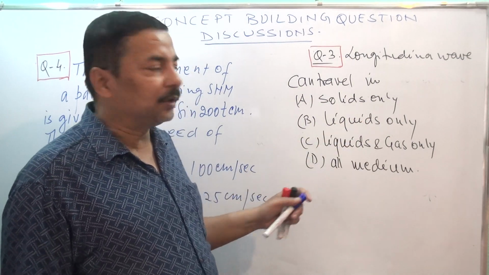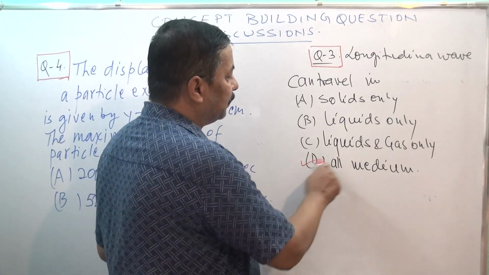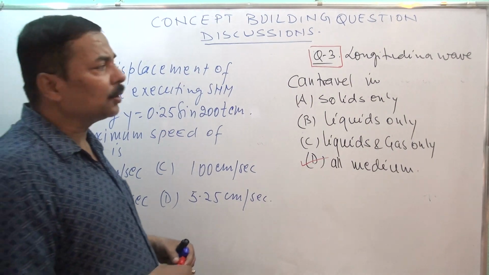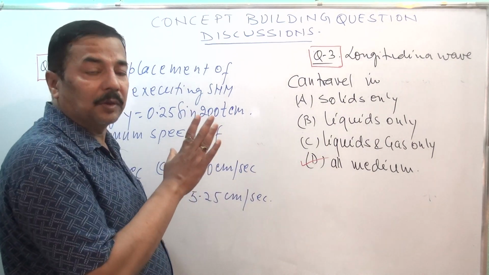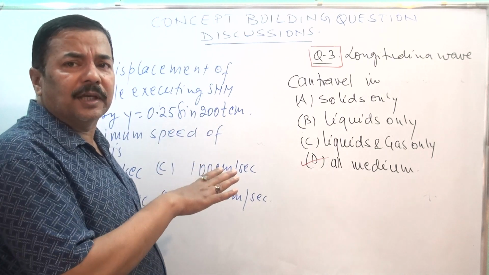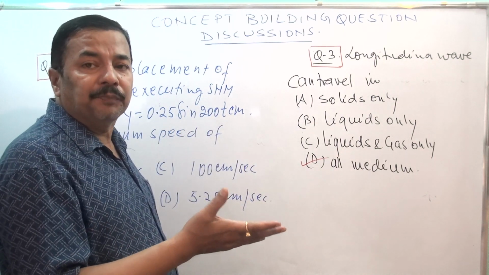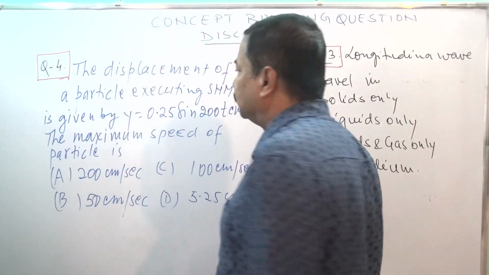As I told you in the theory, it can travel in all the three mediums. This is also based on the concept I discussed in the theory, and I will try to put all the questions from the theory portion, and some applied sense will also be there.